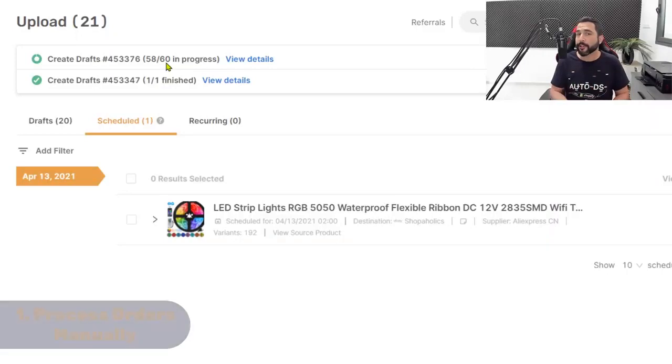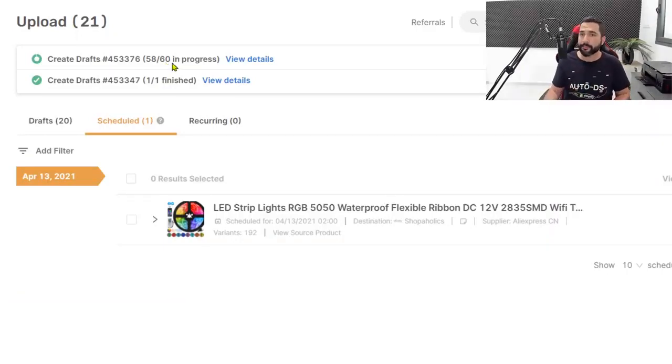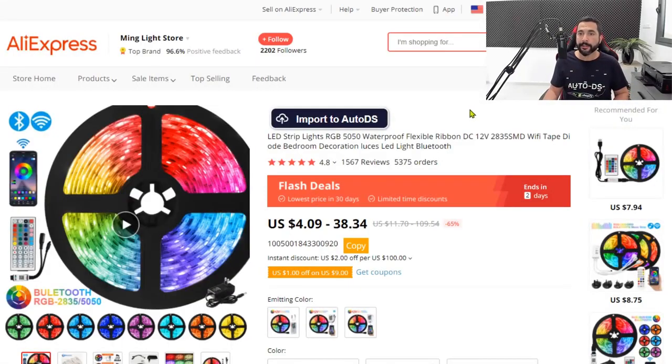So one way to fulfill your orders is of course doing it the manual way by logging into AliExpress, adding the item to the cart, and checking out on AliExpress using the customer's shipping address. What you're going to do here is simply purchase the product as if you're purchasing it for yourself, but instead of using your own address, you're going to ship it to the customer's address.